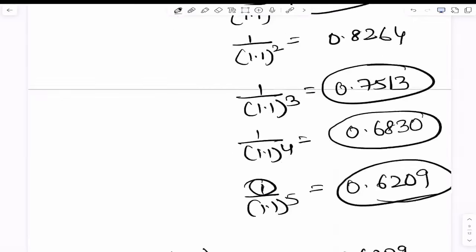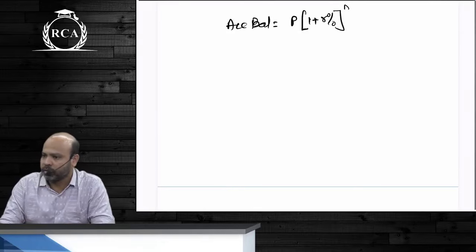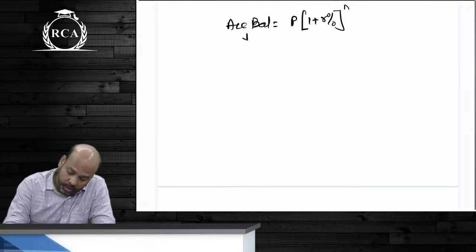Below that, accumulated balance equals P into 1 plus R% whole power N. This can be replaced with the word future value, and this can be replaced with the word present value.